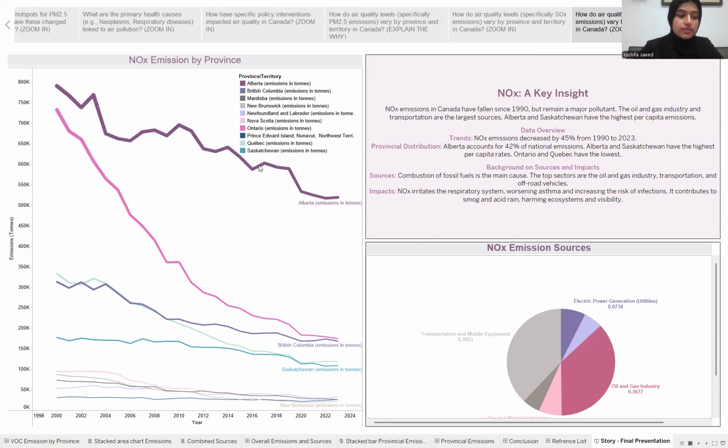And this is largely because the main source of nitrogen oxide, as we can see in the pie chart here, is the combustion of fossil fuels, with the oil and gas industry and transportation being the biggest culprits. Nitrogen oxide, we have to remember, can cause serious health issues like respiratory illnesses, and it can also contribute to smog and acid rain.